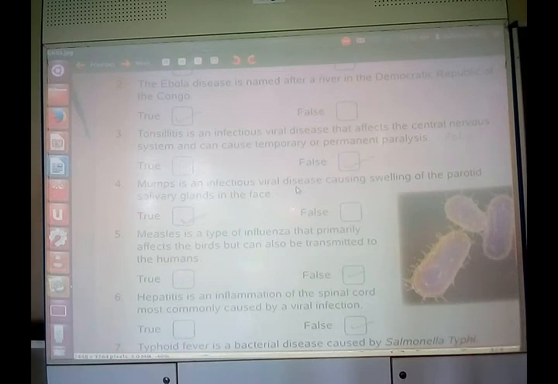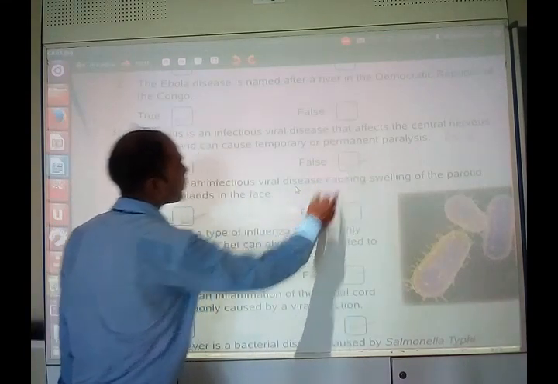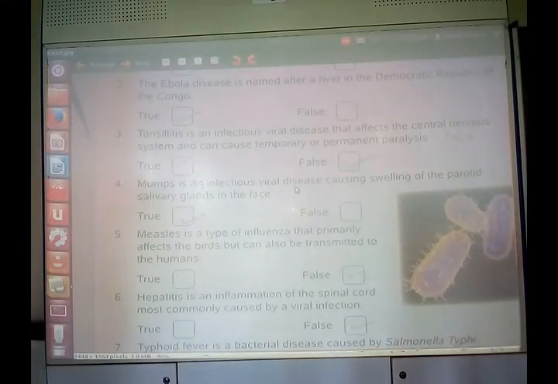Another question is, tonsillitis is an infectious viral disease that affects the central nervous system and can cause temporary or permanent paralysis. Okay, so temporary or permanent paralysis causing disease is polio, not your tonsillitis. So it is false. It is polio, not the tonsillitis. Tonsillitis is the disease of a neck.